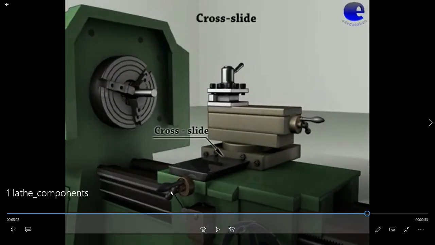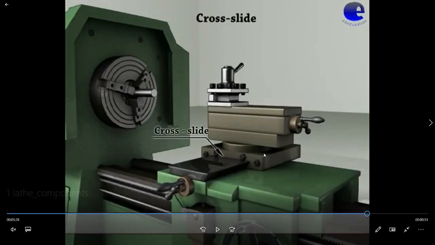Now this smaller wheel is called the cross slide wheel. When you move the wheel, the upper portion which is mounted on this green portion, also called the saddle, is called the cross slide. This gray color portion is called the cross slide.